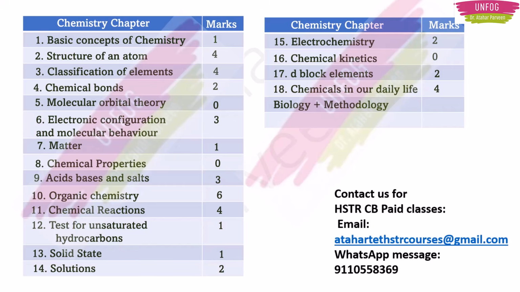Okay. Anyway, now in total this will be 40 marks, the chemistry questions. And if we see biology, it will be 40 marks, and methodology, it will be 20 marks. So in total we will have 100 marks for paper 2. Okay, so this is the blueprint. Now I will tell you the strategy of preparing for chemistry.